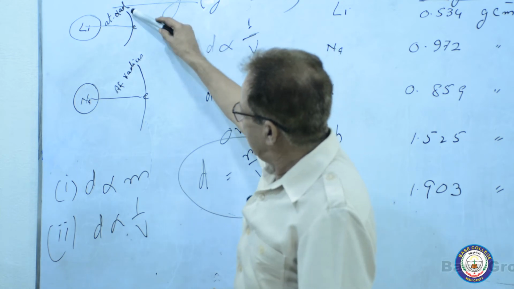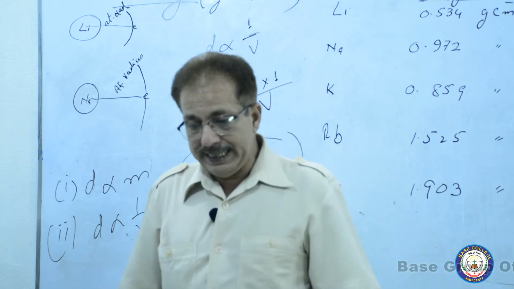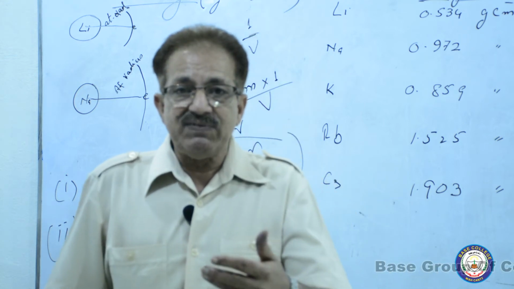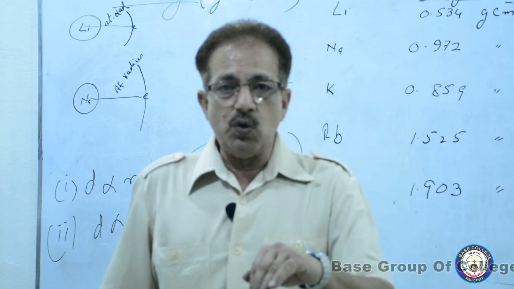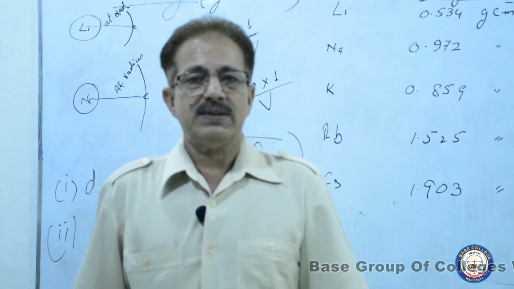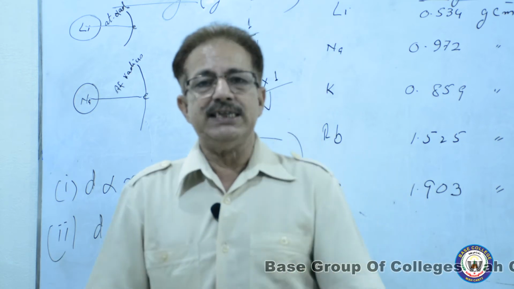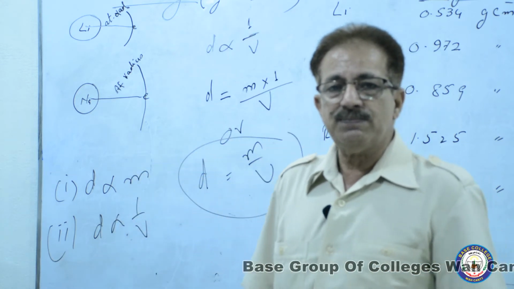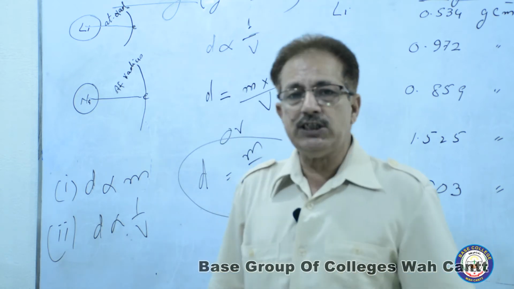Here, as atomic radii increase from top to bottom, it means the size of the atom grows bigger and bigger. It means atomic volume increases from top to bottom. When volume increases, the density should decrease.